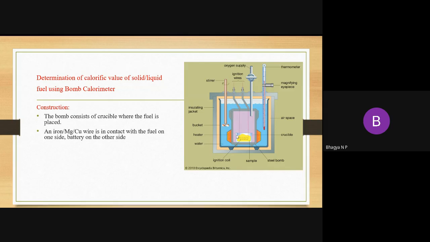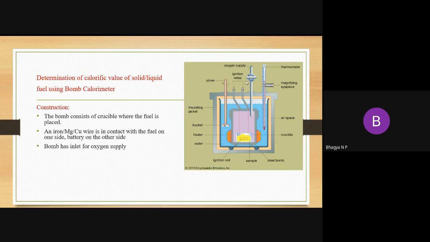And this bomb is in contact with a wire. What type of wire we are using is either iron, magnesium or copper wire. Any one of the wires we can use. So this magnesium wire or iron wire is in contact with the fuel at one end. At the other end, it is in contact with the battery.